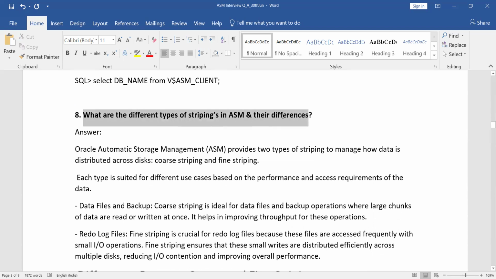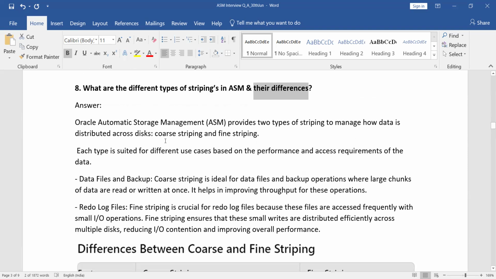Next one, what are the different types of striping and mirroring in ASM and their differences? We have two different types of striping. One is coarse striping and the other is fine striping. Striping means writing the data into your disk groups, right? So your striping methods are two types: one is coarse striping, another one is fine-grained or fine striping. Why we need to use this, where we are going to use it, and how we are going to differentiate coarse striping and fine striping.